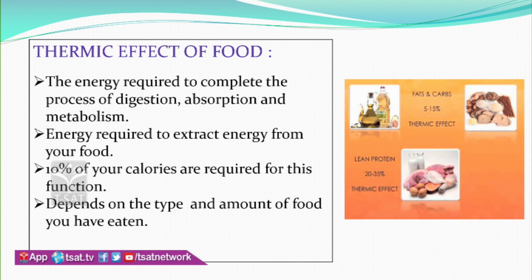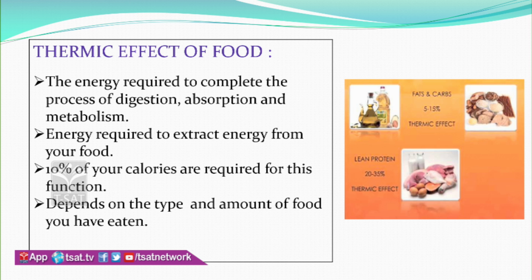When you eat food, your body must expend some energy on the food because it has to digest and absorb and store the nutrients which are present in the food taken by a person. Therefore, as a result of the thermic effect of food, the body will digest and absorb and store the nutrients. So this can actually increase the metabolic rate, right? But here junk food shows an effect on it. Why? Let me explain.